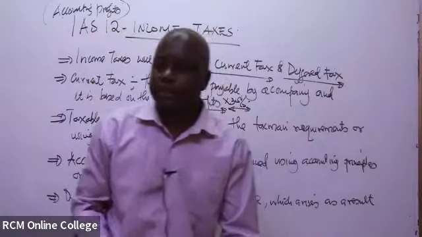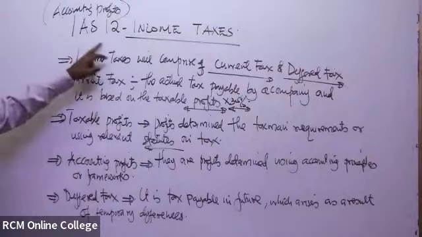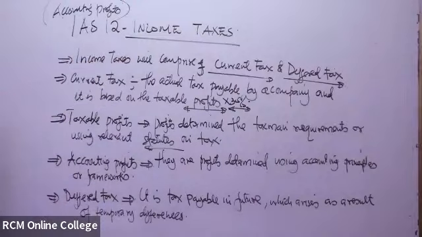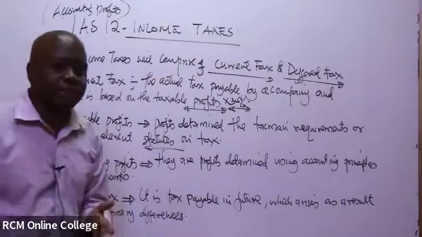So the reason why you're focusing on IAS 12 Income Taxes is that the profits you get under accounting and the profits you get when you want to tax are different.